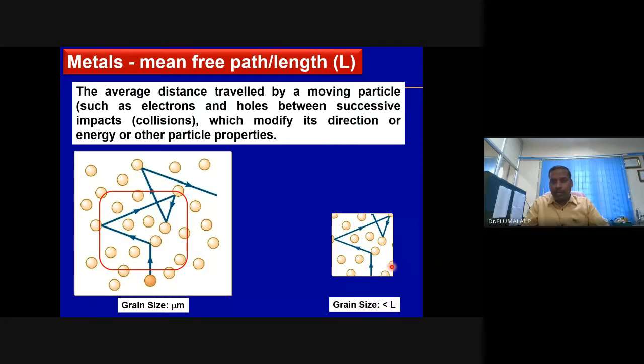Once the electron hits at the surface, it will lose its energy, momentum, velocity. Once the moving electron loses the energy, momentum, velocity, everything, there will be a reduction in the conductivity. And we call this a confinement effect in the case of metals, the quantum size effect. There will be obvious reduction in the metallic conductivity because of the reduction in the grain size, engineering the grain size.